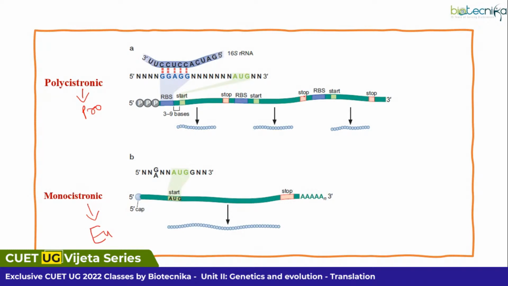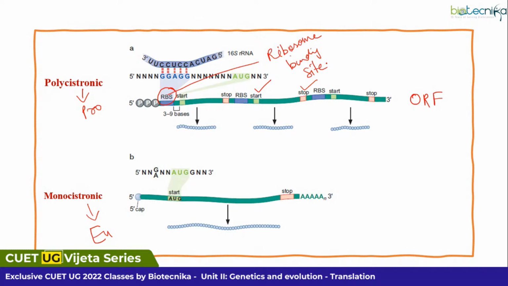This is considered to be an ORF, open reading frame. That means it is having a start codon, it will be having a stop codon. So corresponding proteins will be synthesized. Here you can see one RBS is mentioned. That RBS is nothing but ribosome binding site.